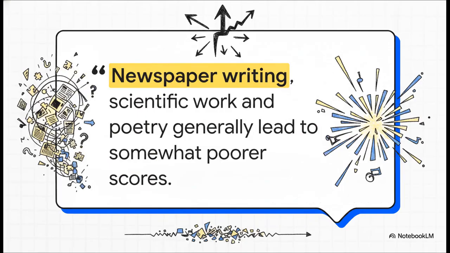Now, of course, the level of predictability really depends on what you're reading. Shannon noted in his paper that newspaper writing, scientific work, and poetry generally lead to somewhat poorer scores. Ordinary literary English, highly predictable. But when a poet starts bending the rules of language, or a journalist packs dense, completely unexpected facts into a sentence, entropy spikes. The text becomes less predictable, which mathematically means it is carrying way more information per letter.